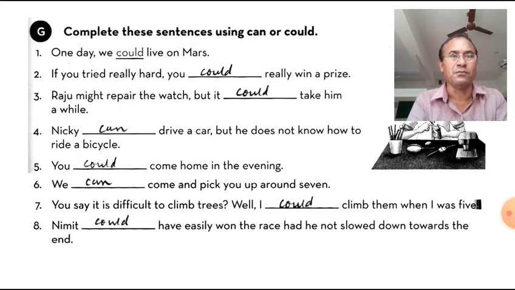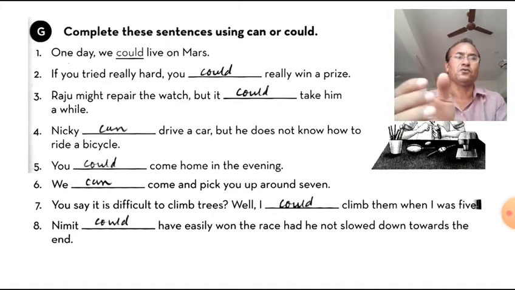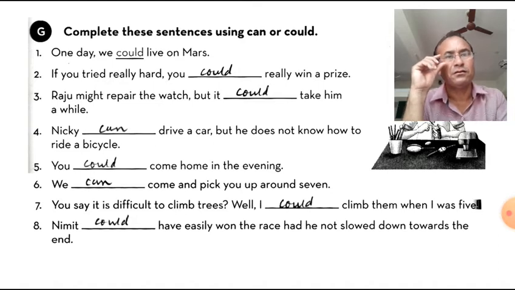You could come home in the evening. So here, not ability, but if you want, you can come. That's why we have used could there. And I think can also can be used. You can come home in the evening.